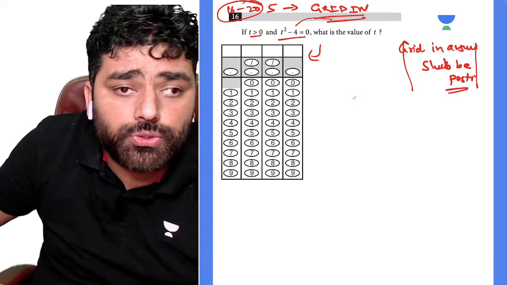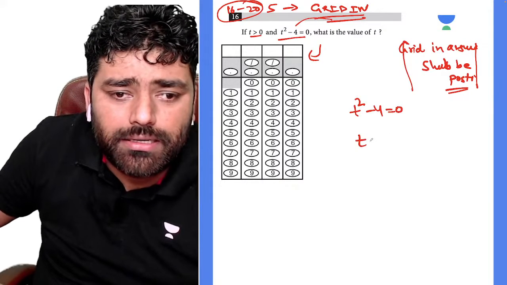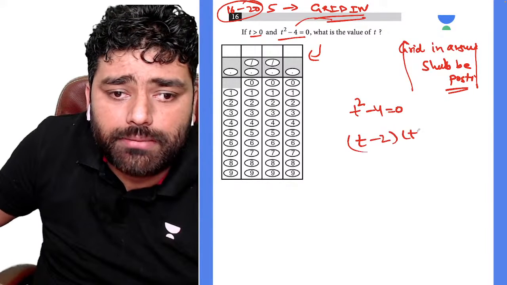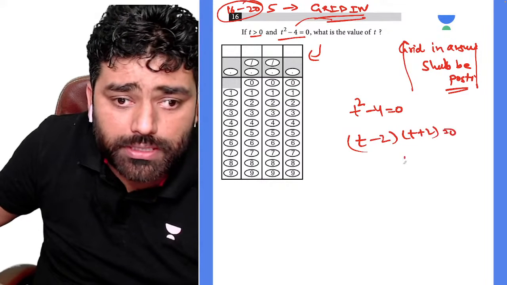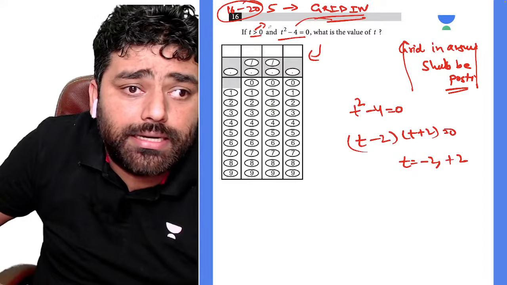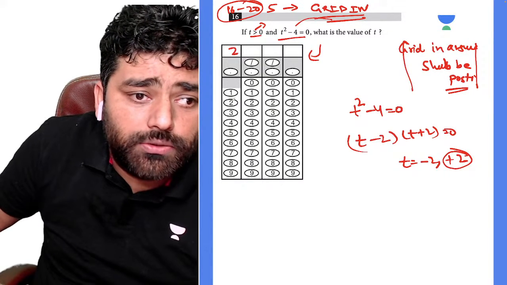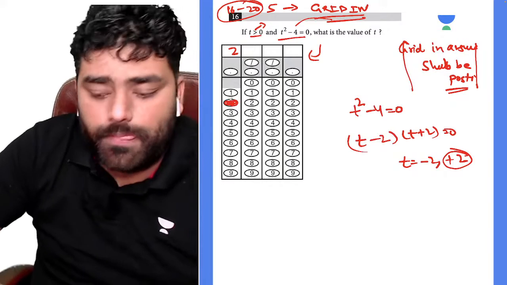Okay, so here, x squared minus 4 is equal to 0, so very easy, right? So t minus 2 and t plus 2 is equal to 0. So definitely t is equal to negative 2 and positive 2, but we need to find t that is greater than 0, so we take the positive 2. So you write down the 2 here and just bubble it in.